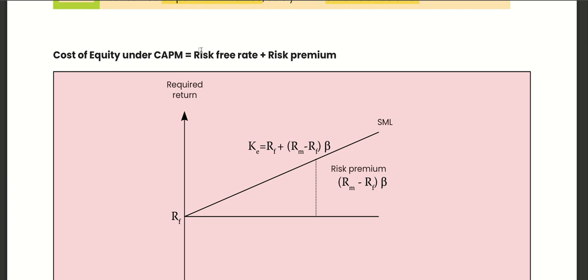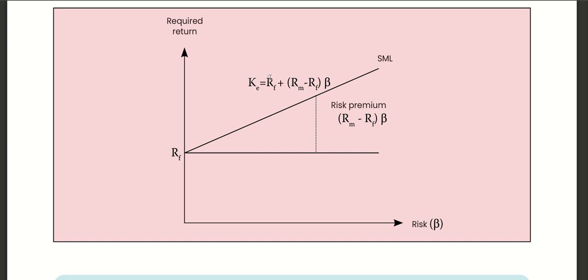Cost of equity under CAPM: risk-free rate plus risk premium into beta. Beta is the coefficient of risk measurable in the market. The risk-free rate is what we get when we invest in FD. When we invest in the capital market, we are taking risk, so this is a risk premium. So risk-free plus risk premium into beta.